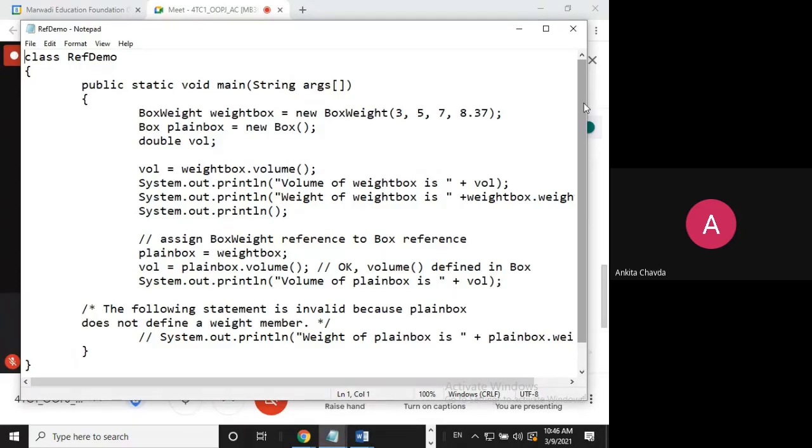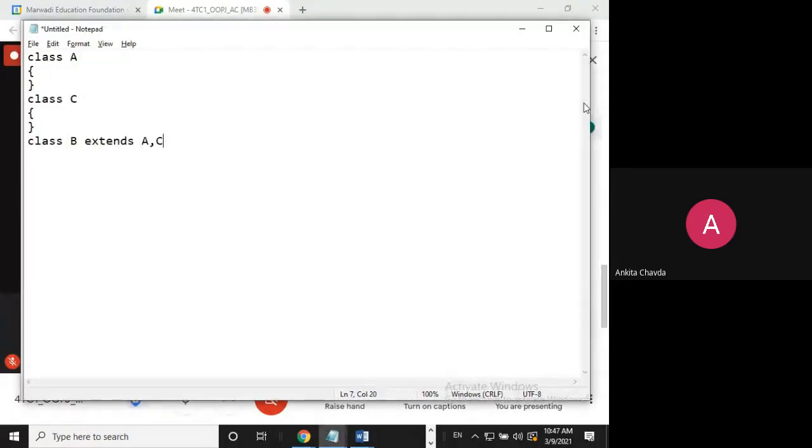The same thing we have seen even at the time of anonymous class, if you remember. Before creating that anonymous class, what I've done, I've written class B extends A. And I was writing A equals new B. So what it means, I'm writing again, if you don't remember it.